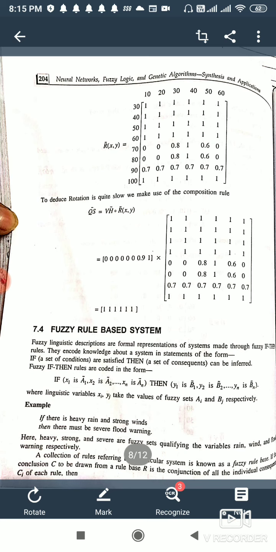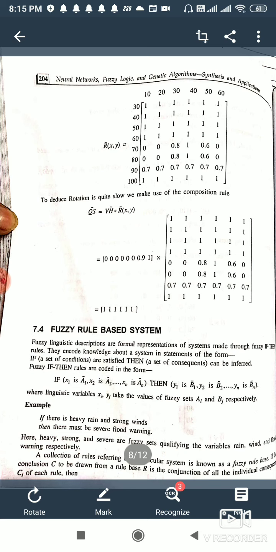So we have the relationship between many statements, not two statements. We have a number of statements within a system. Whenever we have such an example, that example is known as a fuzzy system.